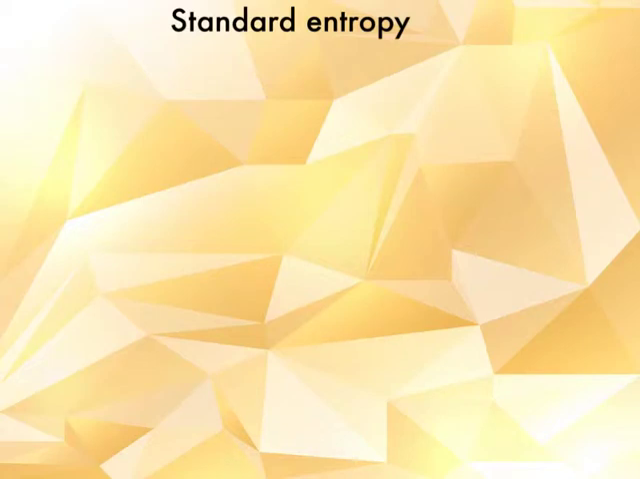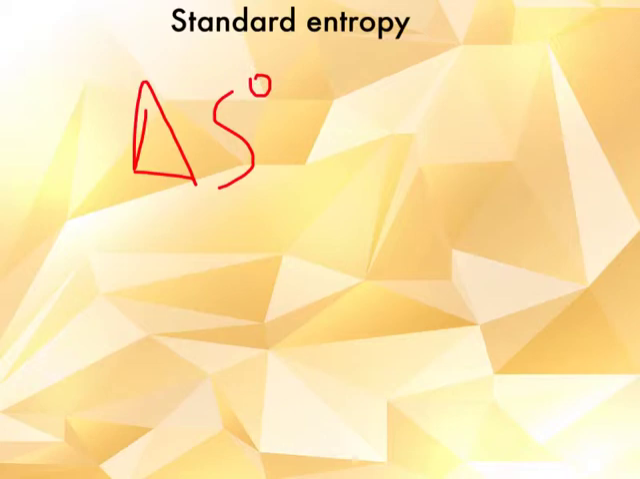Standard entropy. Standard entropy, like standard enthalpy, is a particular substance's entropy in a given set of conditions, standard conditions. And it's denoted as follows. Standard entropy, S prime, or change in S prime, if we're talking about change in entropy, and it is measured in joules per Kelvin mole.